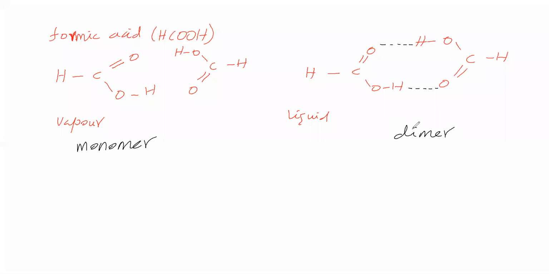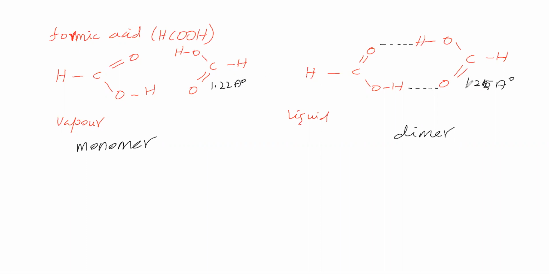Sir, now we will see what happens because of hydrogen bonding. Now this C double bond O bond length is 1.25 angstrom, and here this C double bond O bond length is 1.22 angstrom.